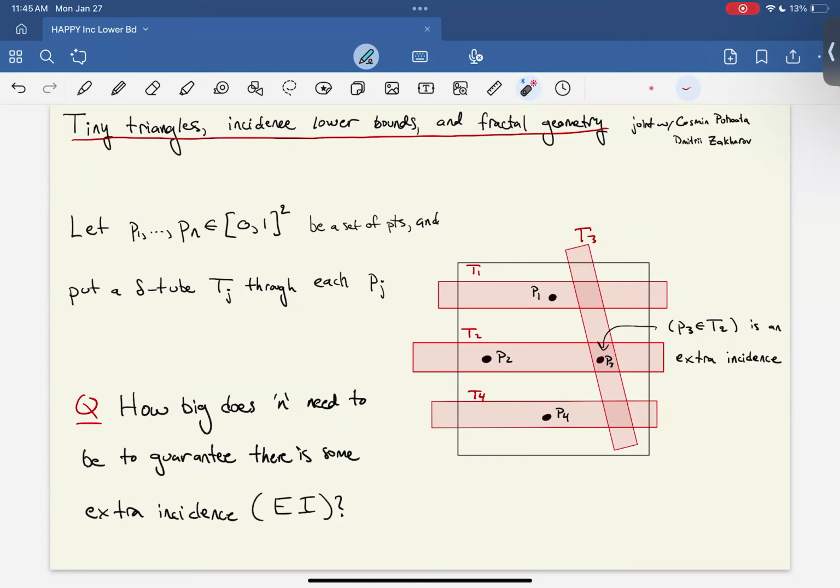But there's also this tube T2, which goes through the point P3. And so P3 lying on T2 is an extra incidence because it's not the tube that P3 belongs to. Okay. And the question we're interested in is how big does n need to be to guarantee that there exists some extra incidence?